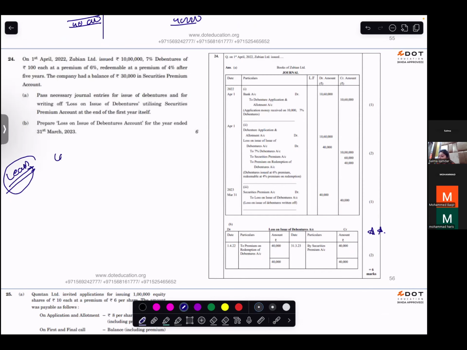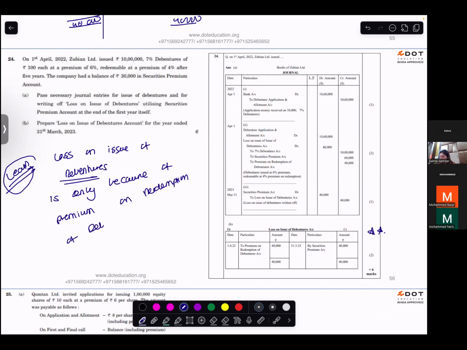Again, loss on issue of debentures is solely because of premium on redemption of debentures.